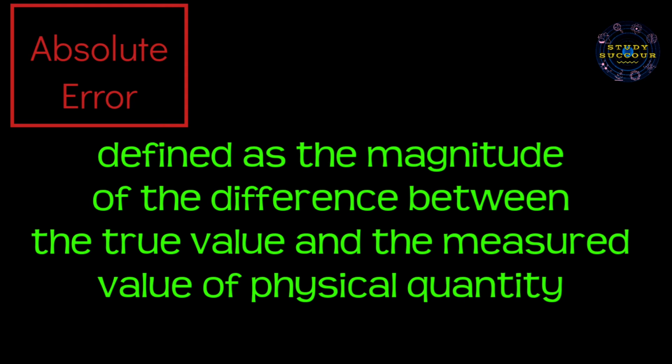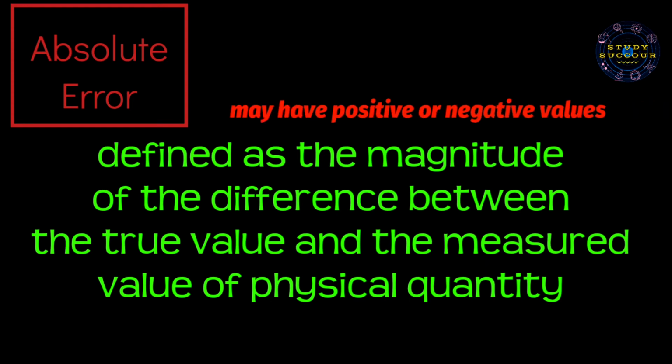Now we will move on to absolute error, the second type of error. Absolute error in the measurement of a physical quantity is defined as the magnitude of the difference between the true value and the measured value of the physical quantity. The absolute error may be positive or negative.